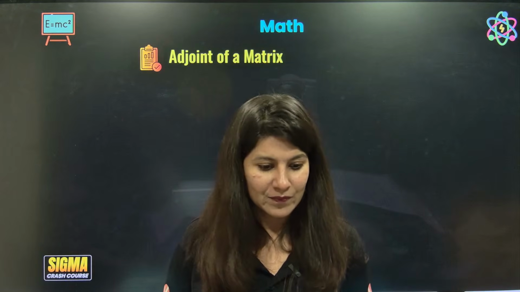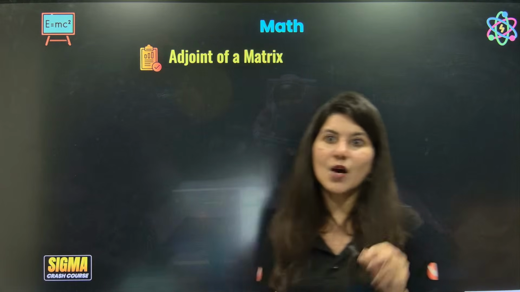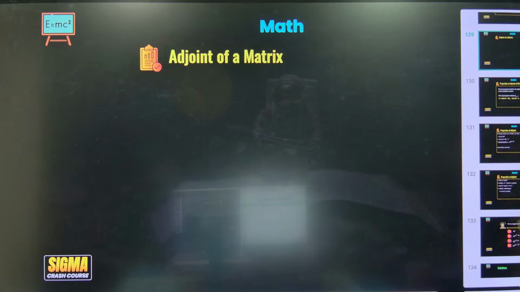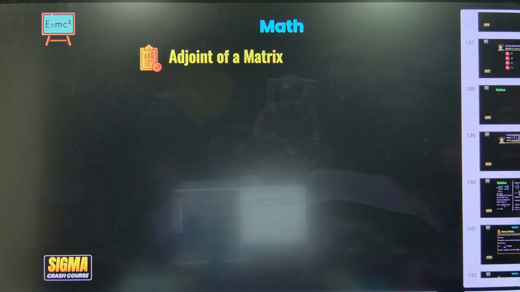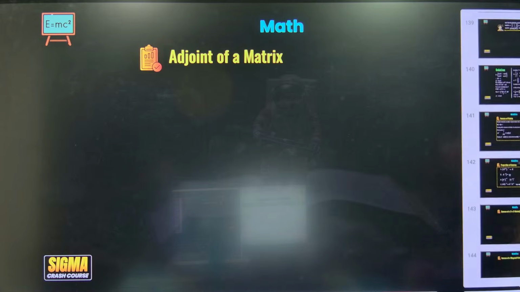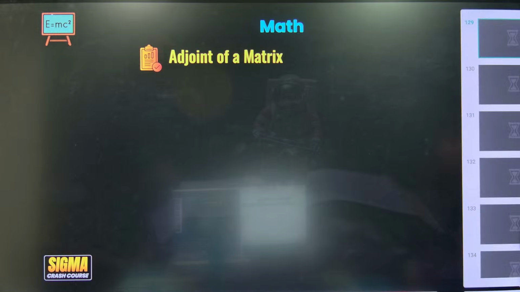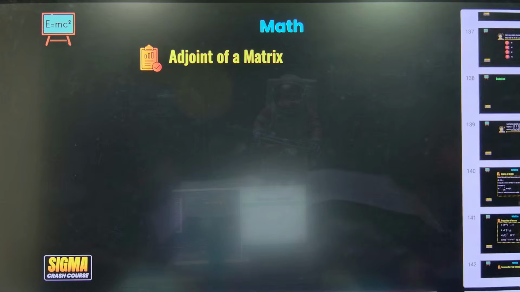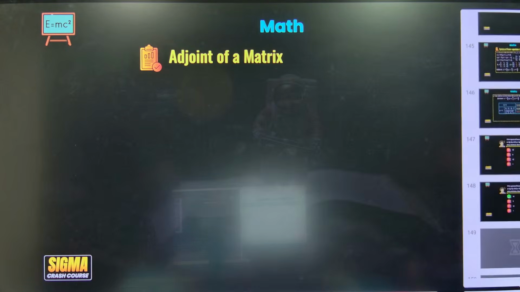Now, let's come back to matrix, because matrices and determinants are one thing only. Now we will have only two topics to deal with. One is properties of adjoint, which is so important. A short question is going to be there in JEE Main 2026, everyone. And the second concept which we are going to deal with is nothing but Cramer's rule.